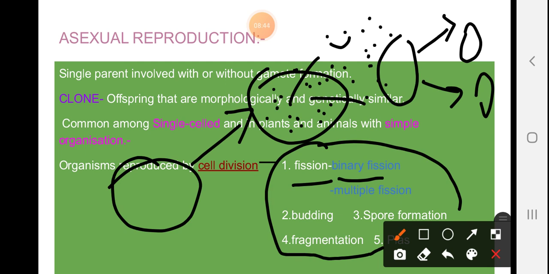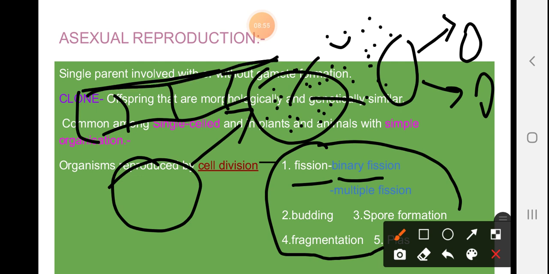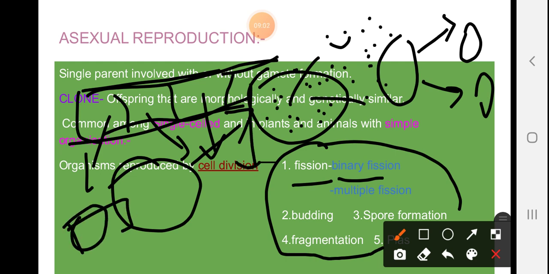Next one is fragmentation. Fragments means a structure like this. This is the structure of Spirogyra, a filament-like organism where each body part gives rise to the whole organism. This whole organism is formed from this small cut part. That is fragmentation.